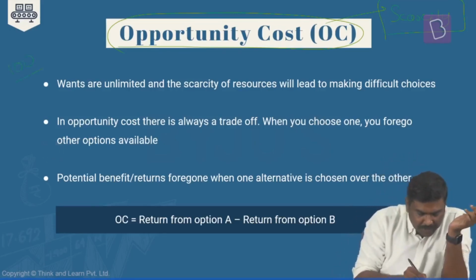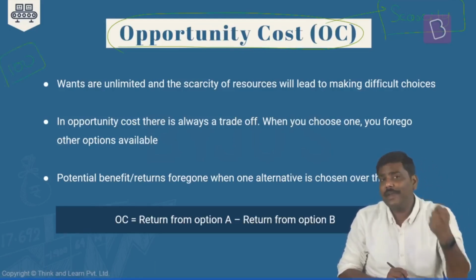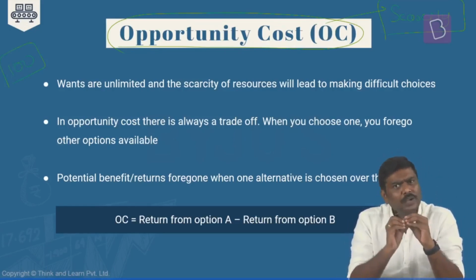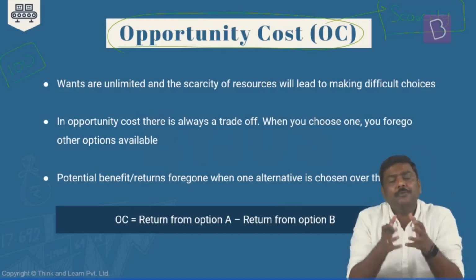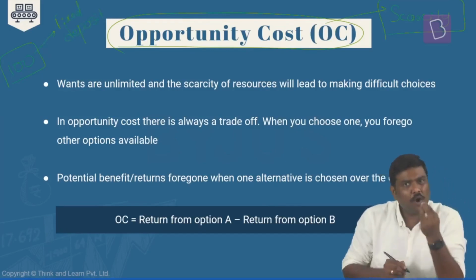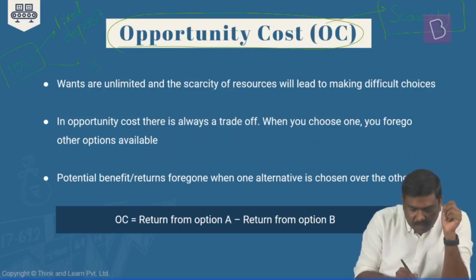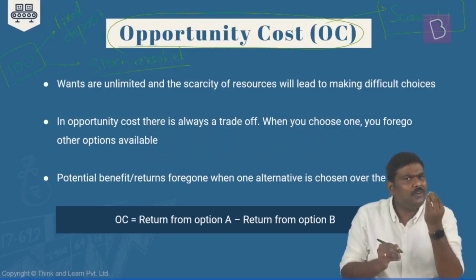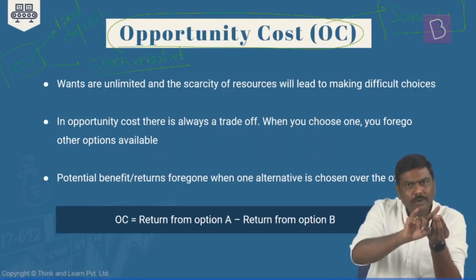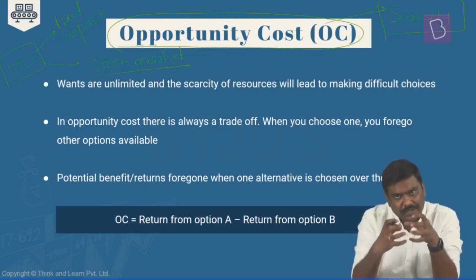Imagine you have 100 rupees. Now if you ask me, sir, why 100? I'll assume I have 1 lakh rupees. Very good, assume it. But let's take a simple example here. Imagine you have 100 rupees. That is the only amount you have to invest in the market. Now, to keep this 100 rupees in the form of a fixed deposit, that is one option available to you. Or you can invest this 100 rupees in the stock market. Is the logic okay? Now, you have only 100. Using this 100, either you can invest in the stock market or you can keep a fixed deposit. You cannot do both of them because there is a limitation of resources, right?